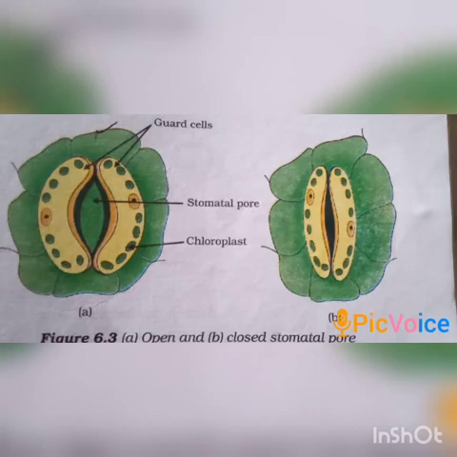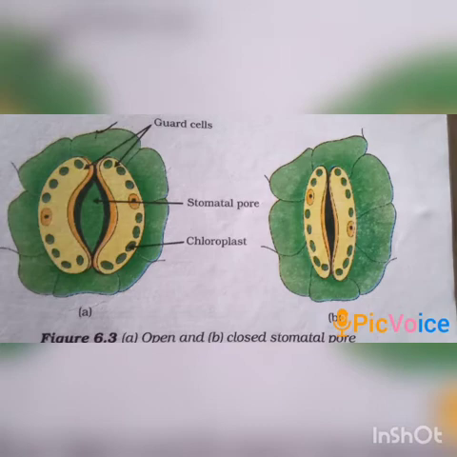Children, now let us study how the plant obtains carbon dioxide. You had studied about stomata in your previous classes, which are tiny pores present on the surface of the leaves. What are the functions of these stomata?